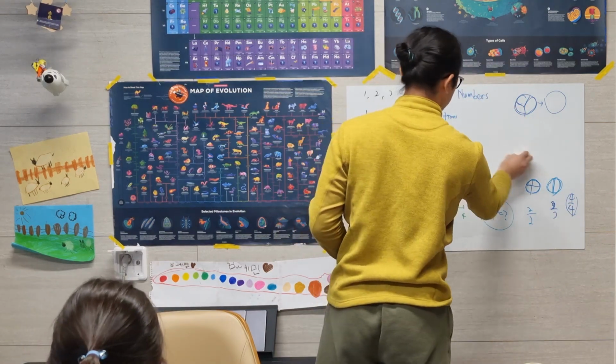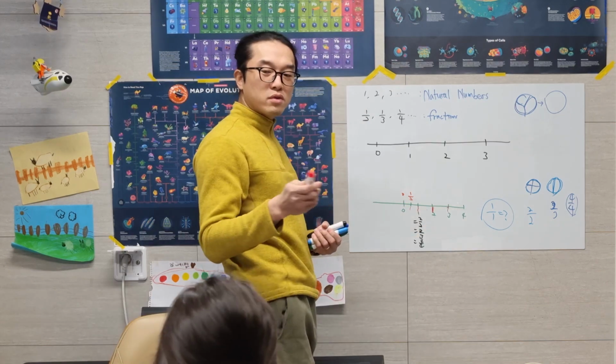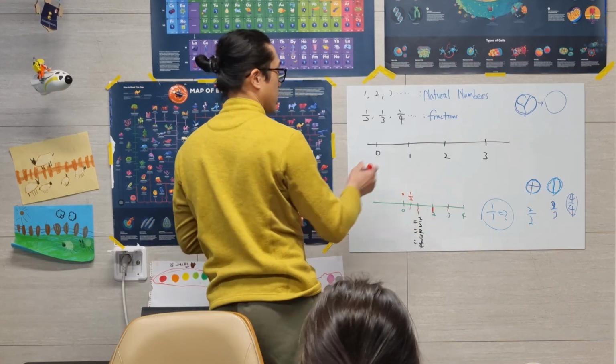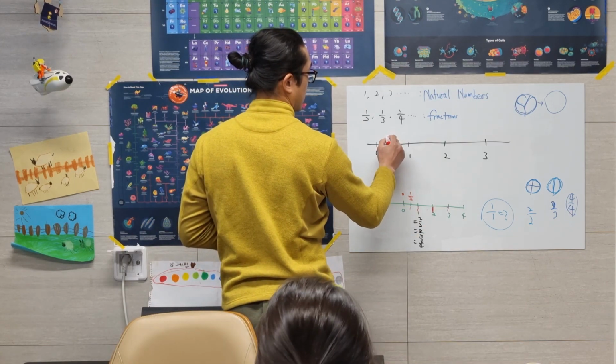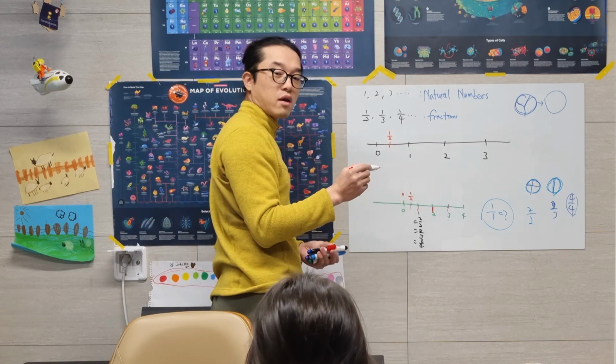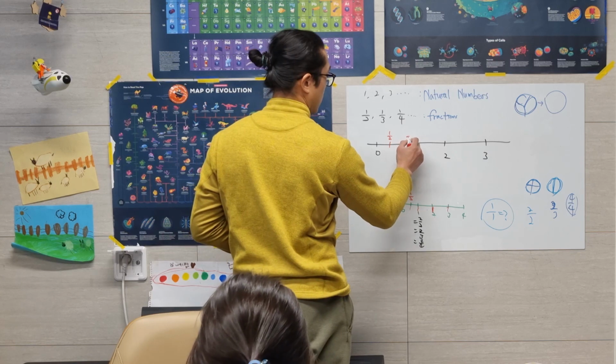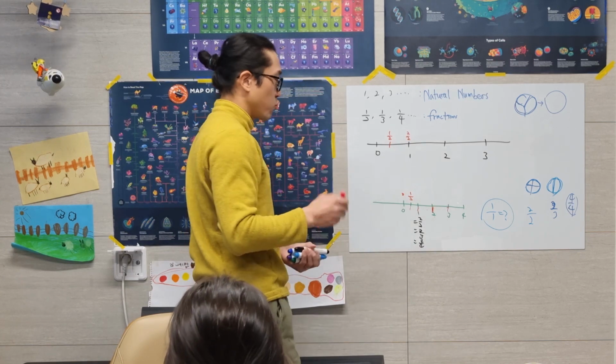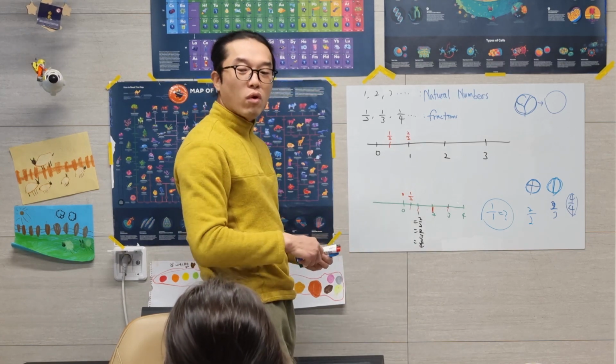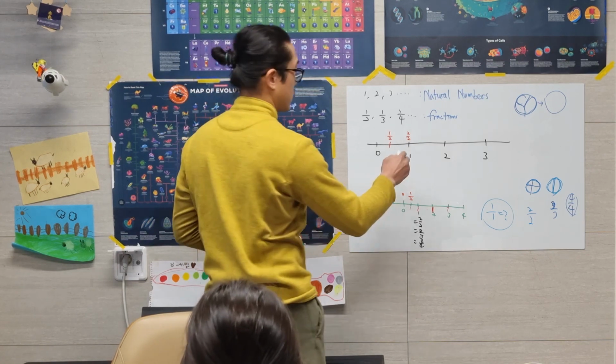I'm gonna show you some examples about that. We can put 1 half here, right? And we can put 2 over 2 here, right? Now, we wanna put 1 over 3, 1/3.